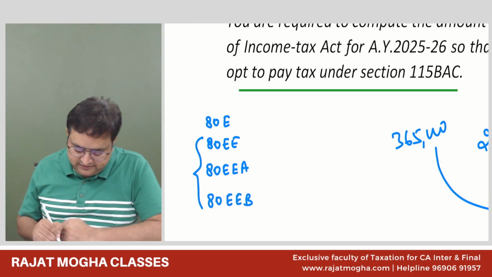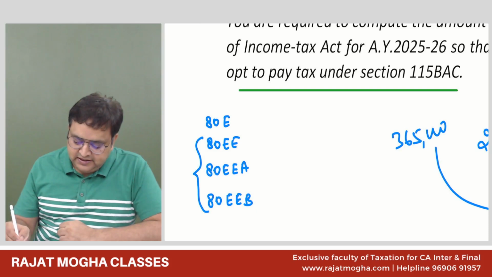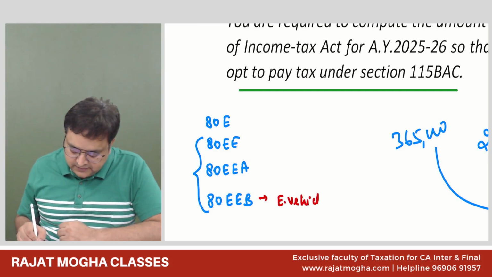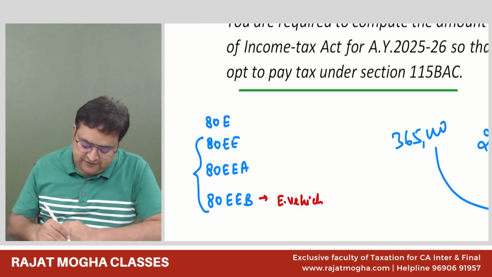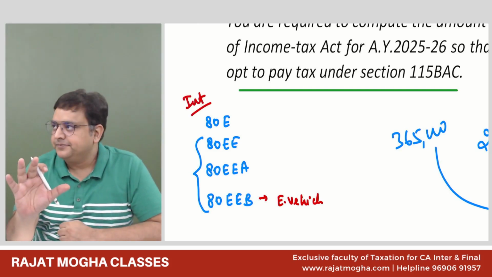There are 3 other sections, although not very important. 80EEB is for if you purchase an electric vehicle. And all this 80E family is nothing but only interest, no principal repayment, only interest.